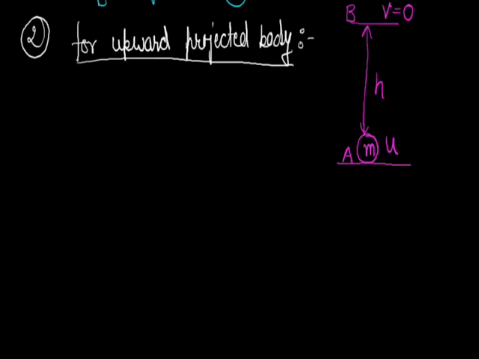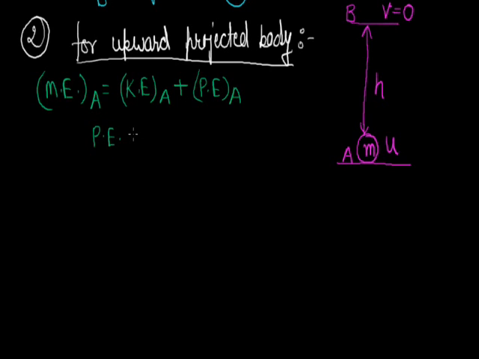Now as we calculate the total mechanical energy at point A, it is equal to the sum of kinetic energy at point A and potential energy at point A. Since at A the vertical distance h is 0, the potential energy will be 0 and kinetic energy will be given by half mu square.